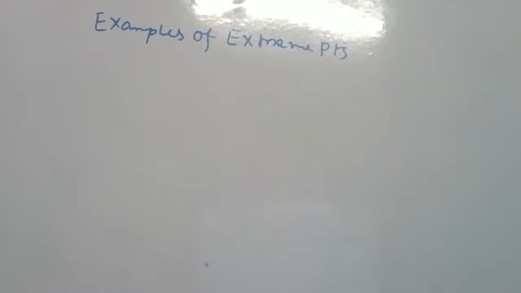Write example number 3: a straight line or a hyperplane has no extreme point although each of them is a convex set.